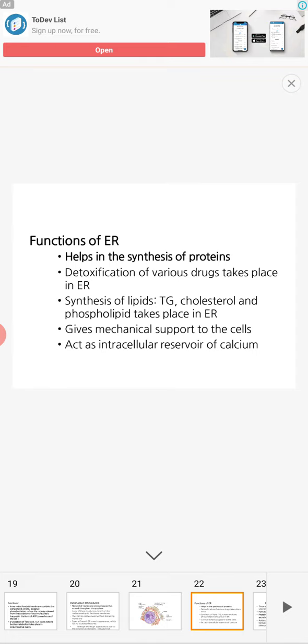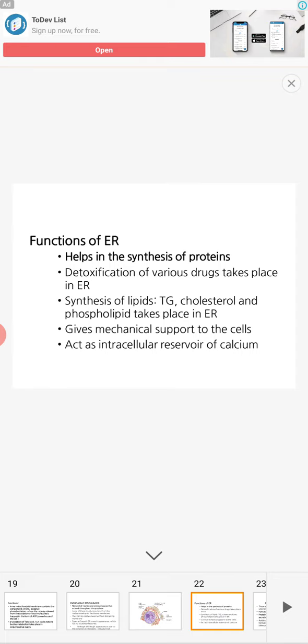Detoxification of various drugs takes place in the endoplasmic reticulum. Toxic means they are poisons, and they need to be removed. That takes place in the endoplasmic reticulum. Then synthesis of lipids: lipid molecules like glycolipids, phospholipids, triglycerides, cholesterol and phospholipid are synthesized in the endoplasmic reticulum.